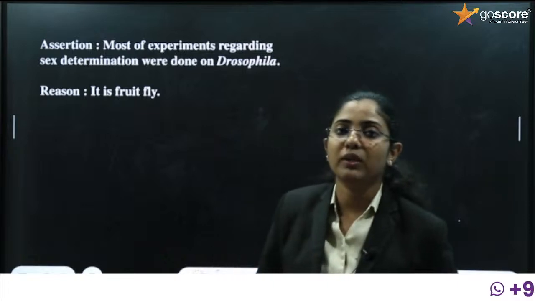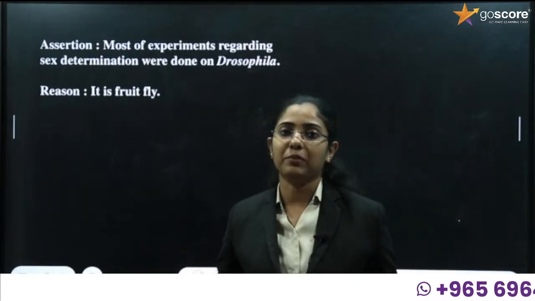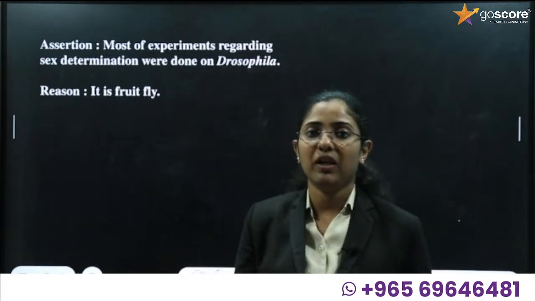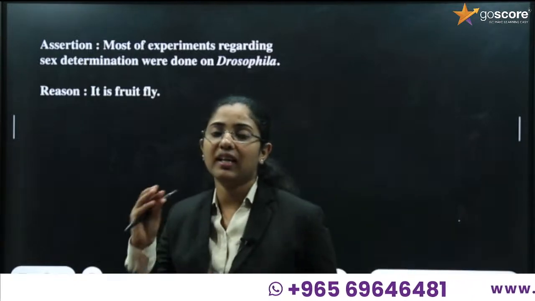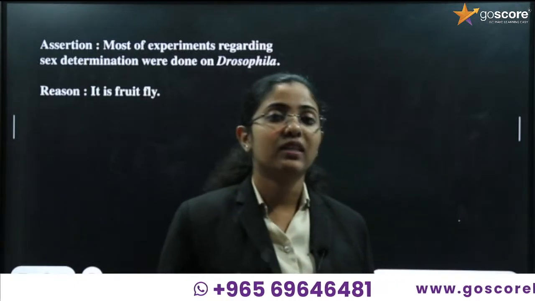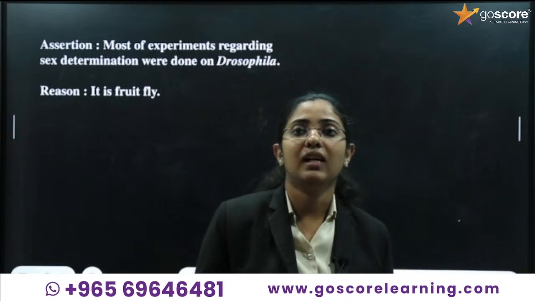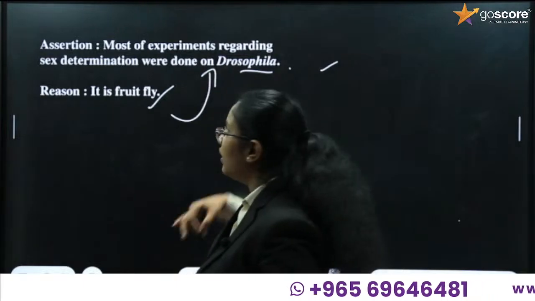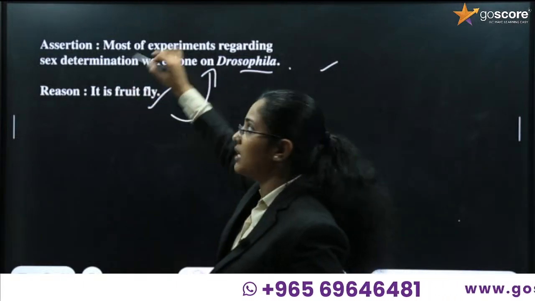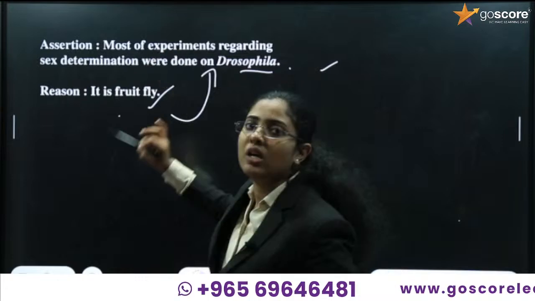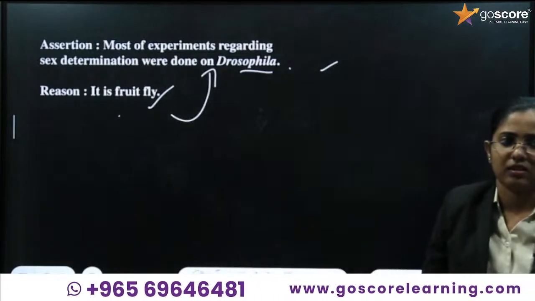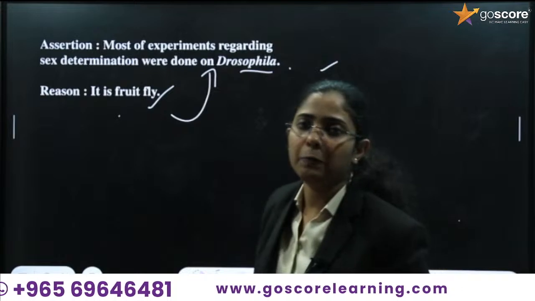We don't want to go with long gaps. To do an experiment, we need a certain time, right? To get the result, it is easy with Drosophila. So we can say assertion and reason are true, but the reason is not the correct explanation for the assertion. Okay, is it clear for you?